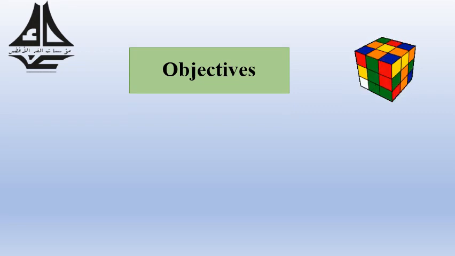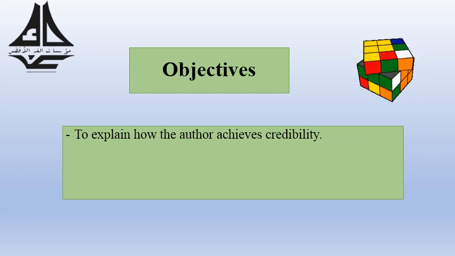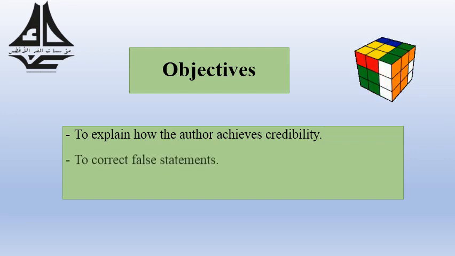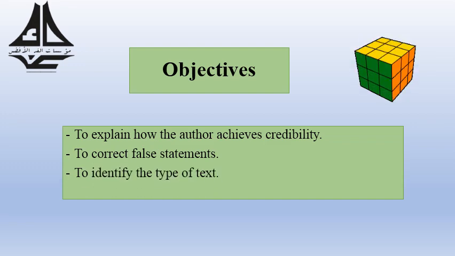Our objectives for this part of the lesson are to explain how the author achieves credibility, to correct false statements, and to identify the type of text.